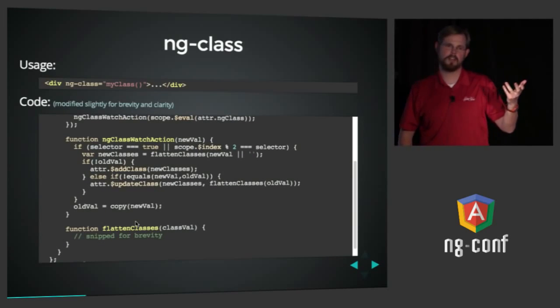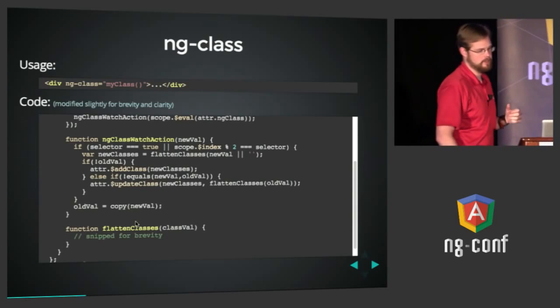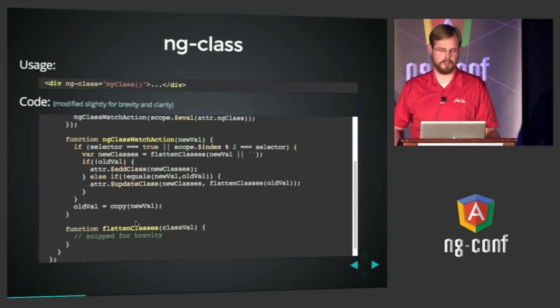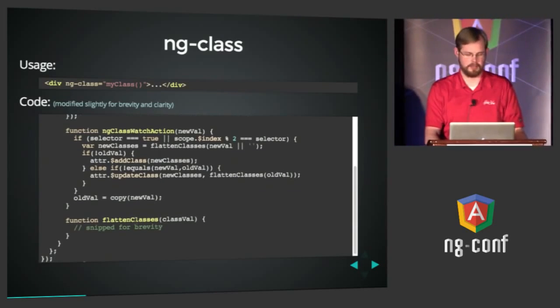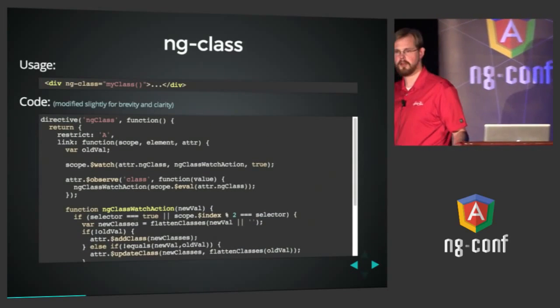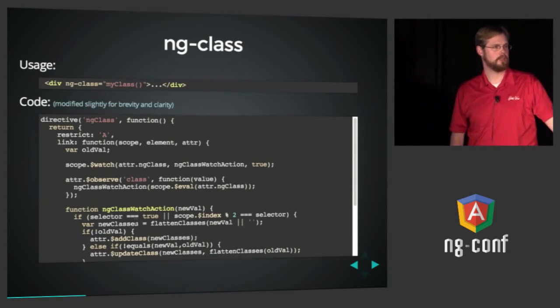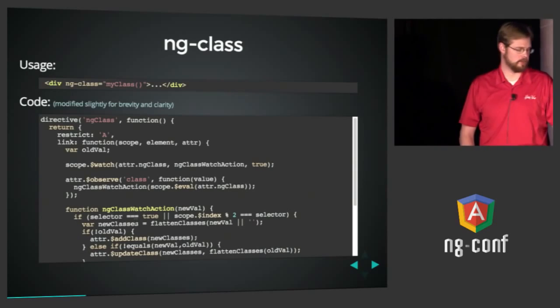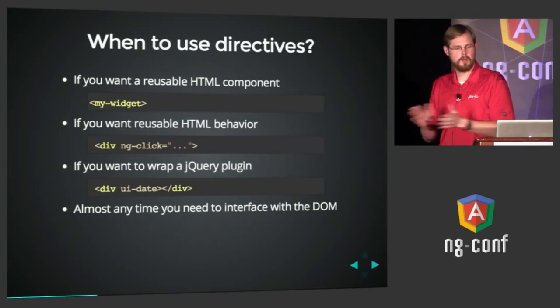The attribute that you give to ng class can return an array of classes that it should have, or return an object that points to classes and whatnot. But anyway, I just wanted to point this out. These are all available in the Angular source code, and they're pretty approachable. So I recommend that when you want to see how directives work, a great way to go is read the Angular code.